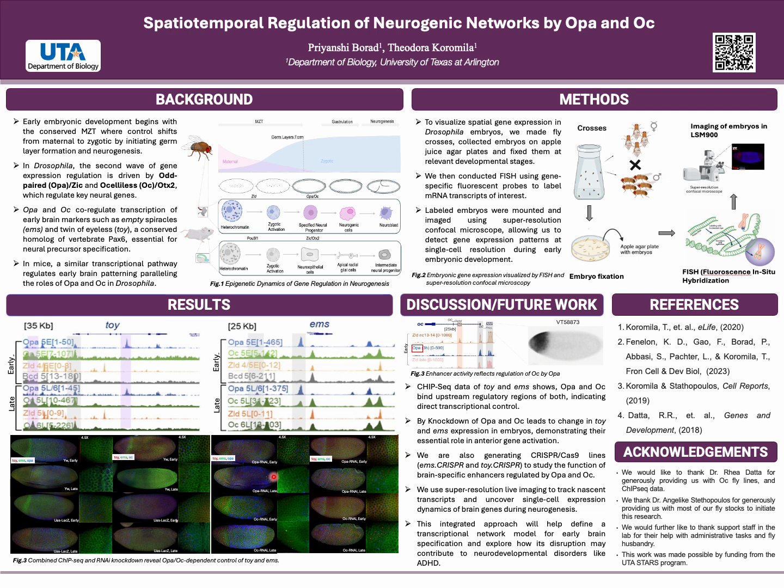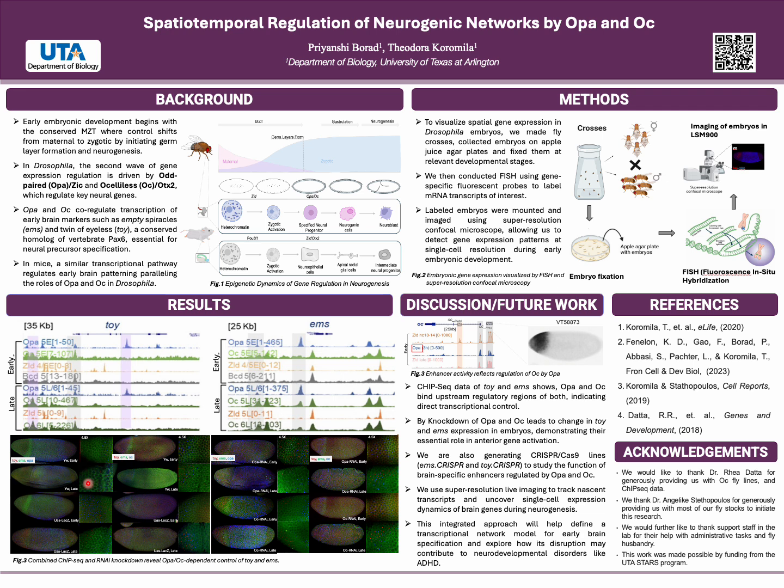However, in OPA RNAi and OC RNAi embryos, we saw clear loss or a reduction of TOI and EMS expression, or we can say they are not co-regulating together. This demonstrates that both OPA and OC are required for proper activation of these genes during neurogenesis.